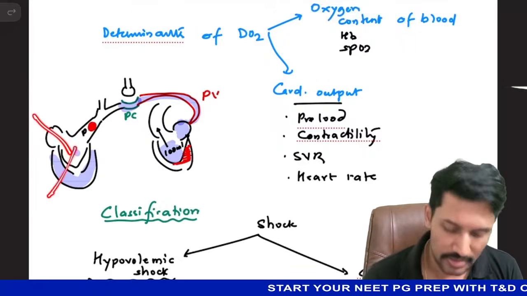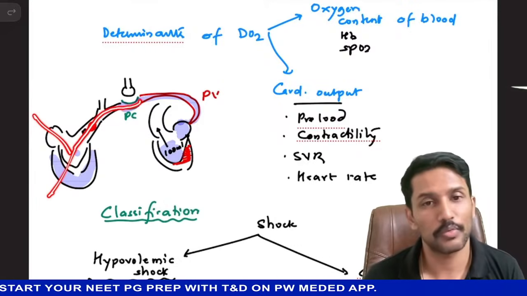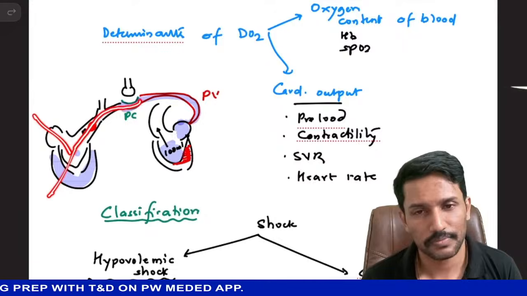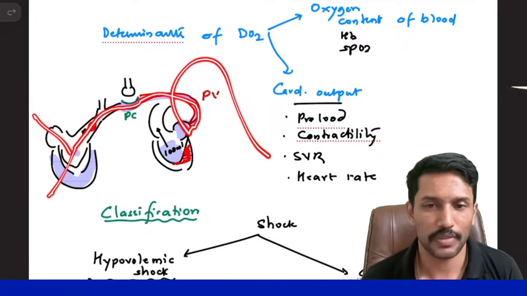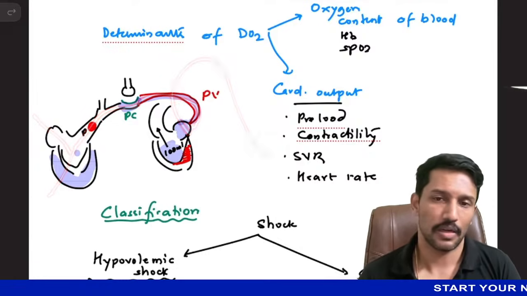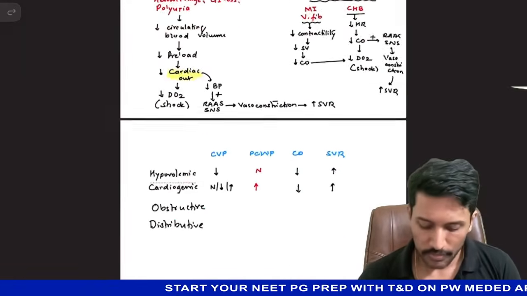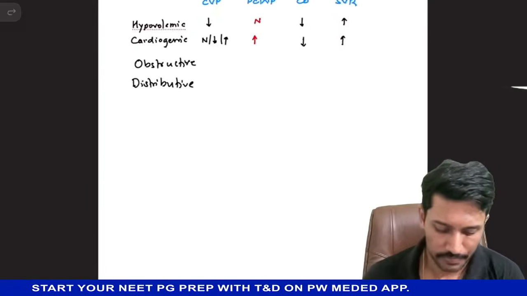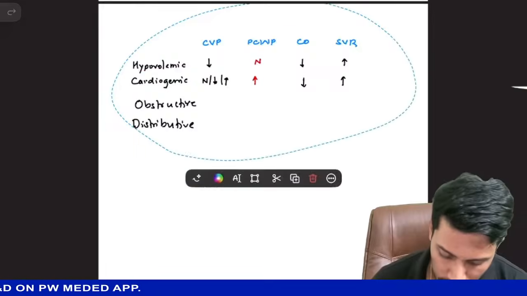So blood comes to the right side of the heart, but then it's not able to pass to go to the pulmonary capillaries. Thus, it is not able to go to the left side of the heart. Less filling of the left ventricle, less cardiac output. Less cardiac output means shock, right? So these we will call obstructive shock. So let us understand the pathophysiology of obstructive shock also.